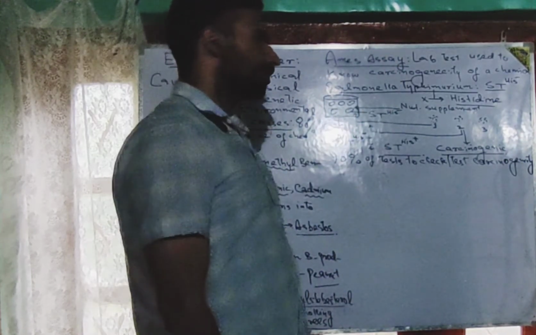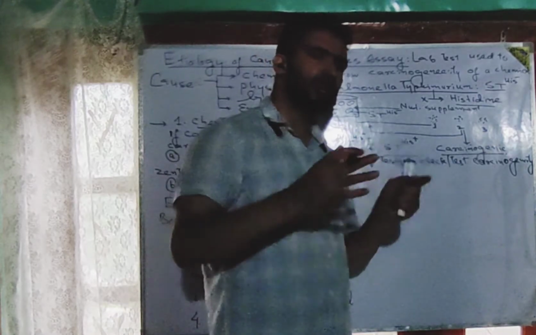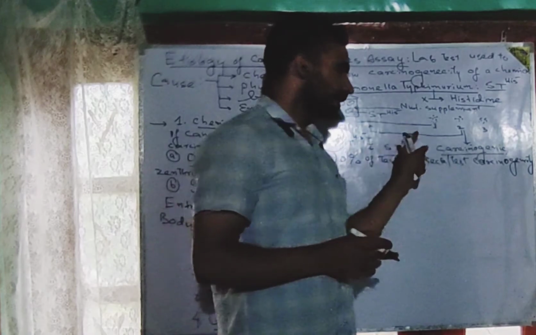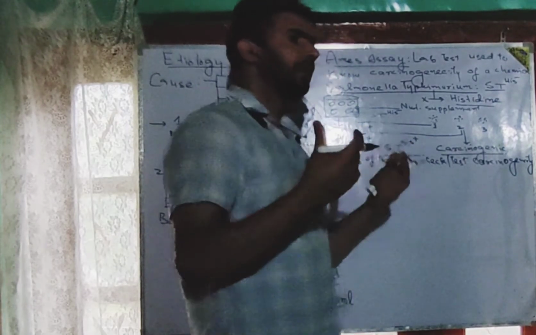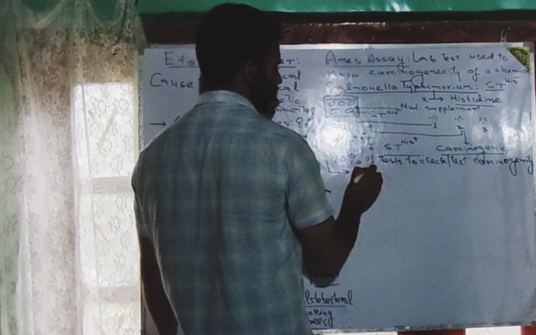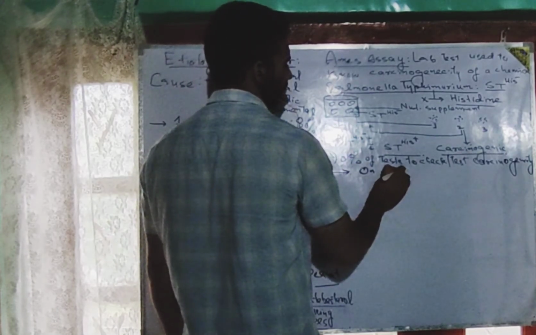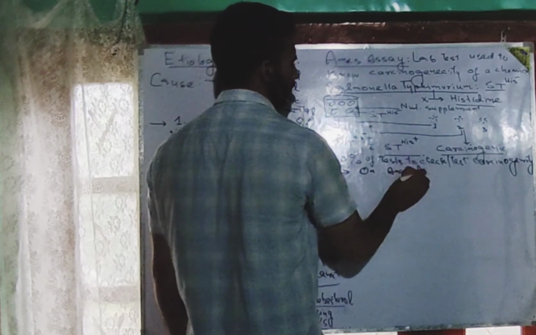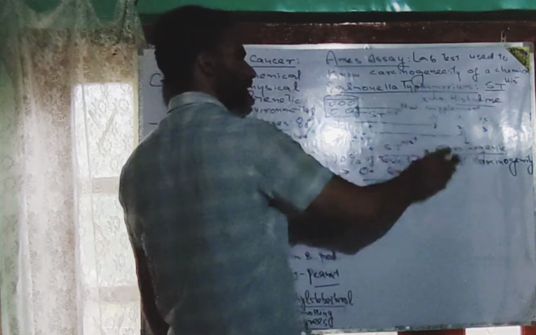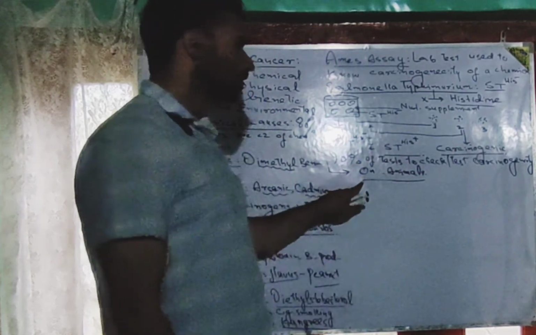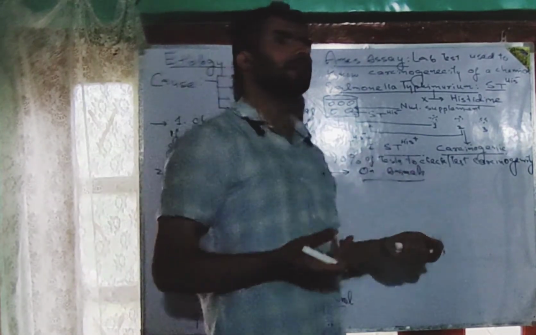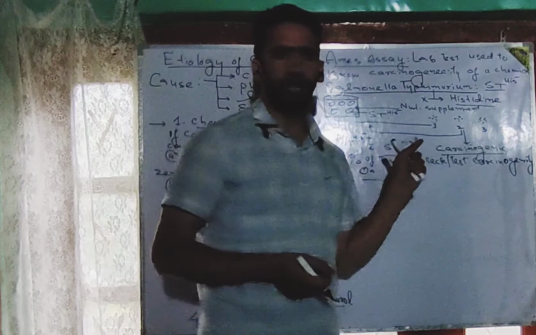And after the carcinogenicity of a particular chemical or drug is tested by this test, it can be tested for its final trial on animals, like mice, monkeys, or other larger animals. The final test is conducted on the animals, to see whether the chemical can lead to changes in the DNA in those animals.